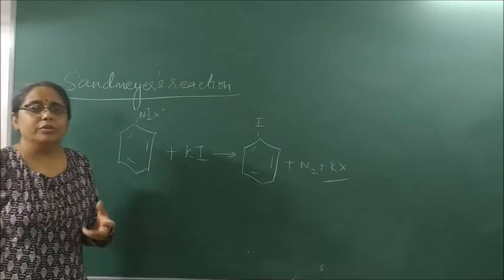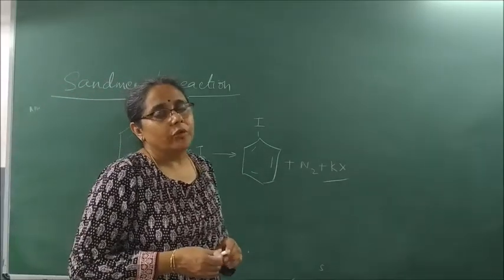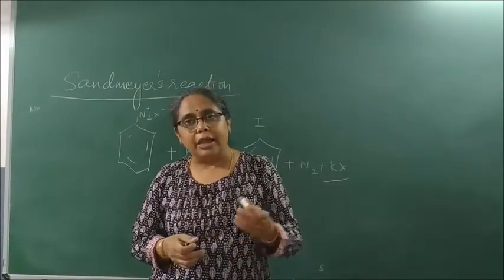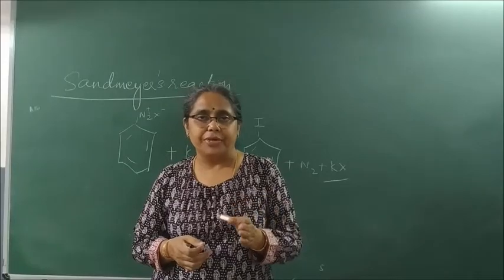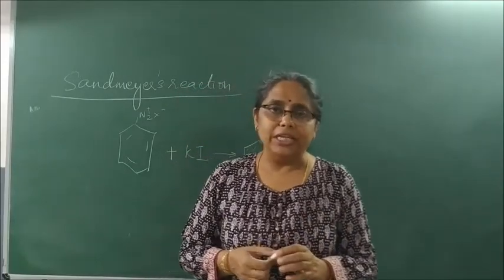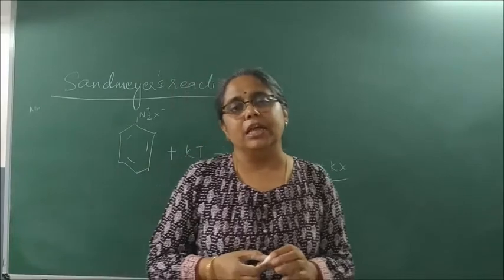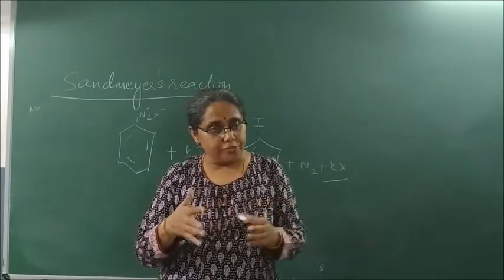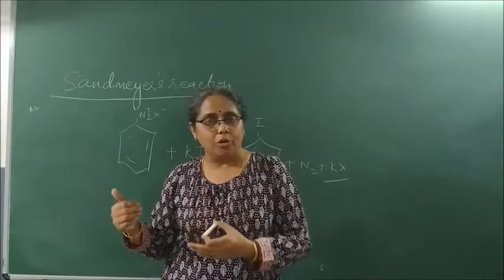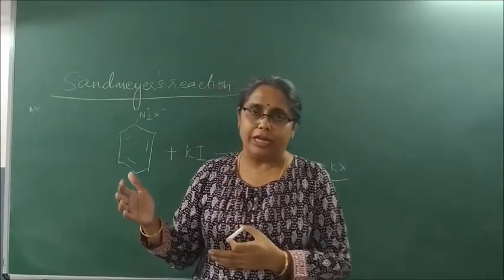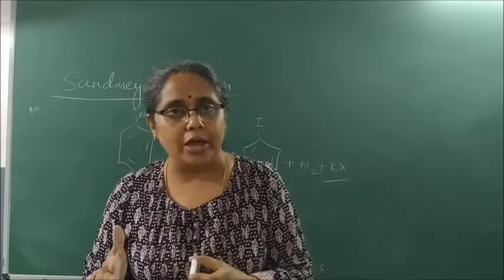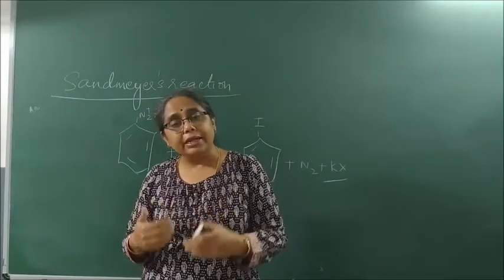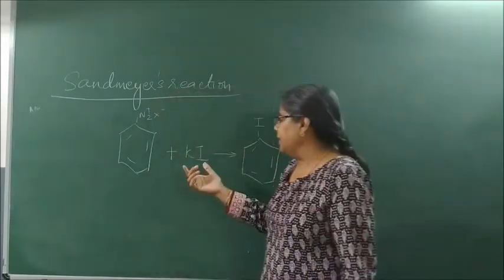So whenever you are supposed to write Sandmeyer's reaction, you will write: when aniline reacts with nitrous acid at a temperature of 273 to 278 Kelvin, it forms benzene diazonium salt. This benzene diazonium salt, when it reacts with cuprous chloride or cuprous bromide, forms chlorobenzene or bromobenzene with the elimination of nitrogen gas. But when you have to prepare iodobenzene, it does not require the presence of cuprous halide. Directly it can be formed by treating benzene diazonium chloride with KI.